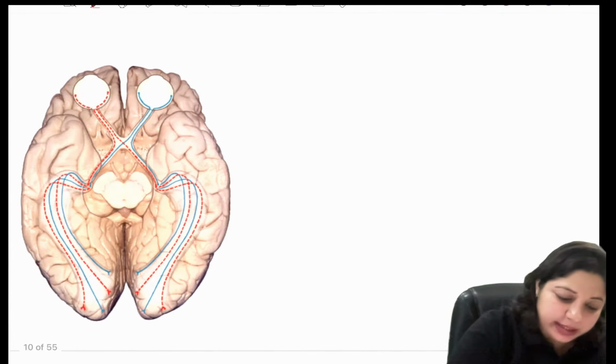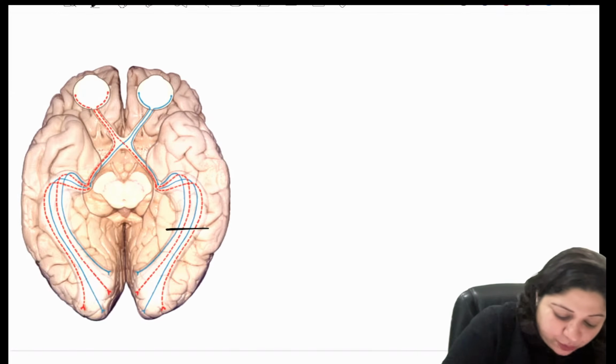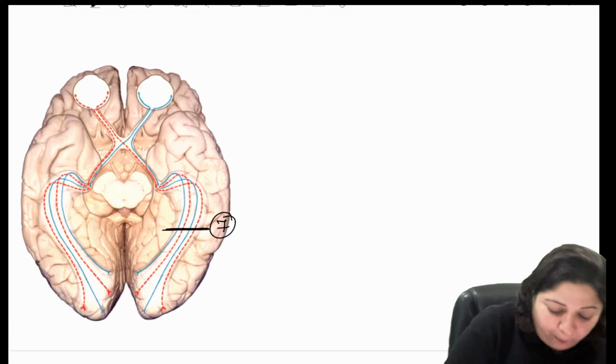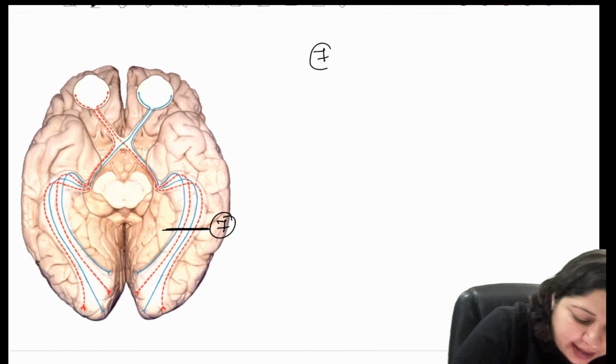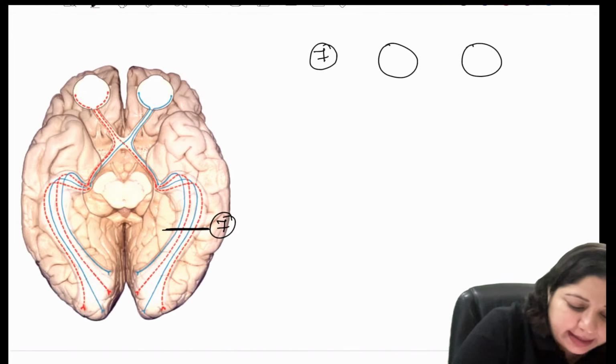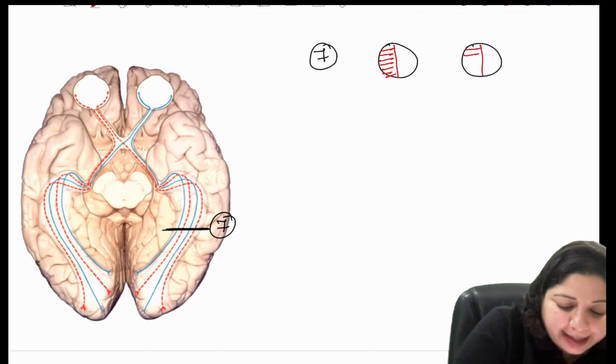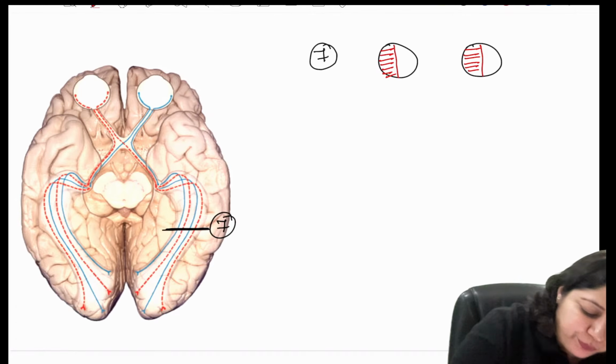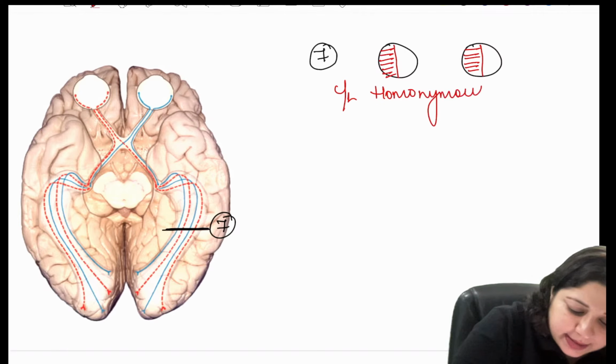Then we come to the lesions when there is complete involvement of the optic radiation. So when there is complete involvement of the optic radiation, it will result in the same lesion as we saw in the LGN, as we saw in the optic tract, which is a contralateral homonymous hemianopia.